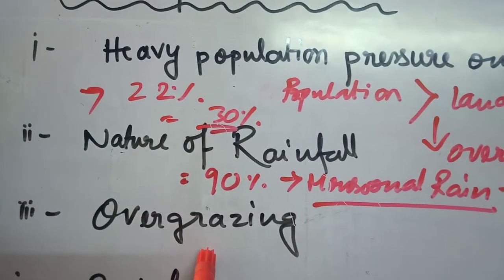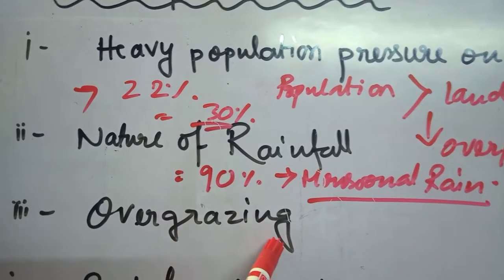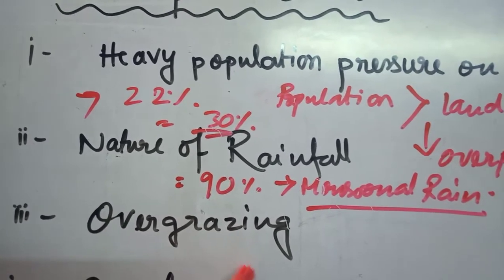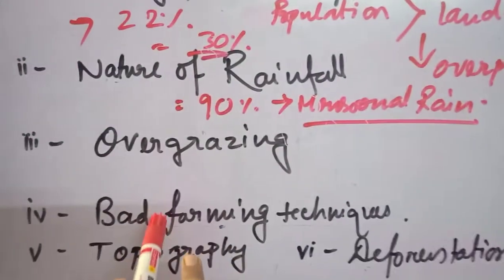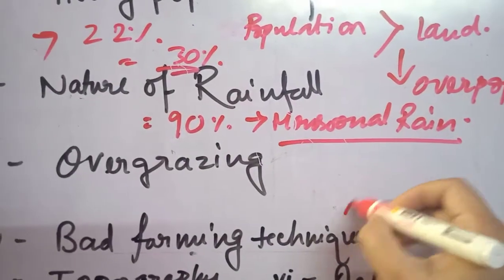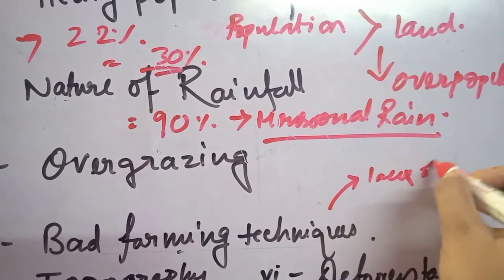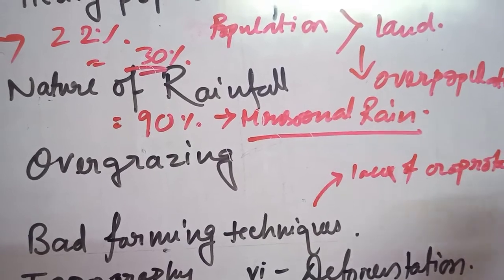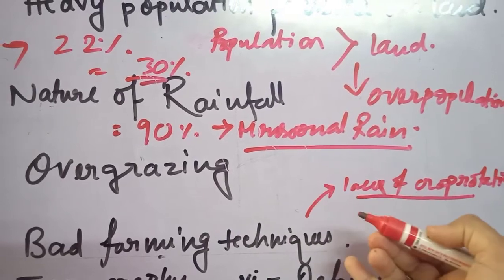Next is overgrazing. You know, students, where there is less forest cover, in desert, semi-arid or arid areas, due to overgrazing soil erosion can be caused. And next, bad farming techniques. In bad farming techniques, a number of things can be there. Lack of crop rotation: when there is no crop rotation, as I talked about last day, farmers used to leave the land after harvesting any of the crops.